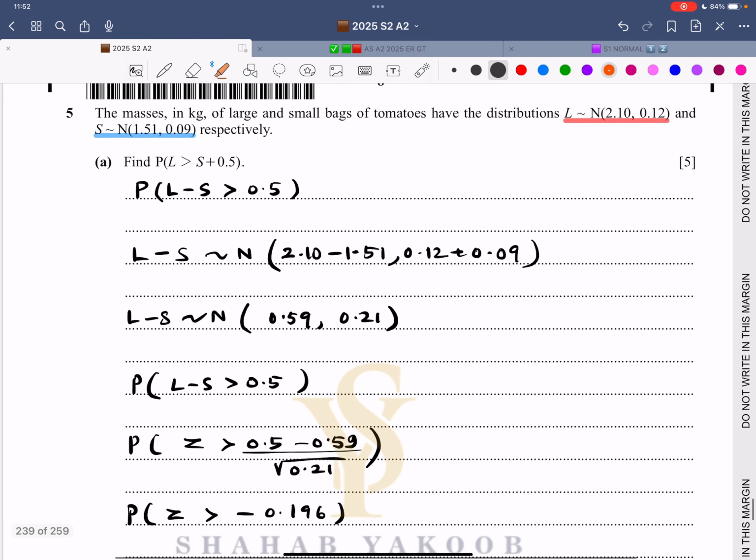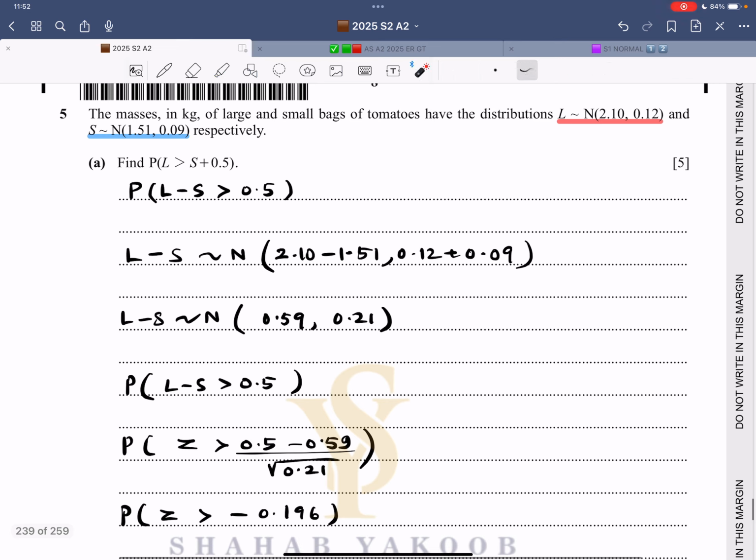Now question number 5, a nice question, linear combination. It says the masses in kilogram of large and small bags have this distribution. So large is in red color, that follows this distribution, and the small is in blue color, that follows this distribution. Find the probability L is greater than S plus 0.5. So in other words, we have this thing which is L minus S is greater than 0.5.